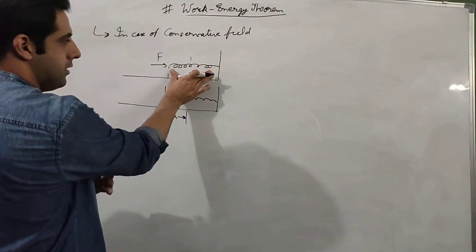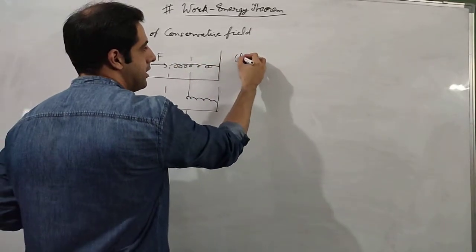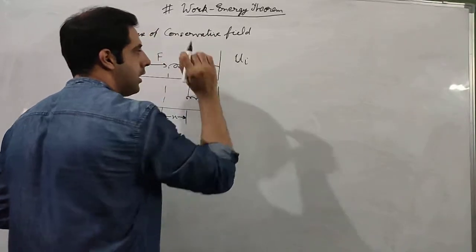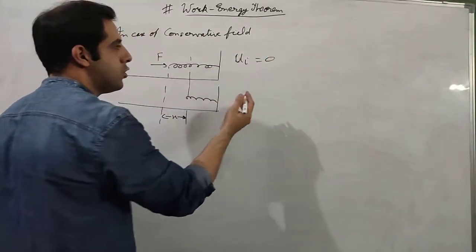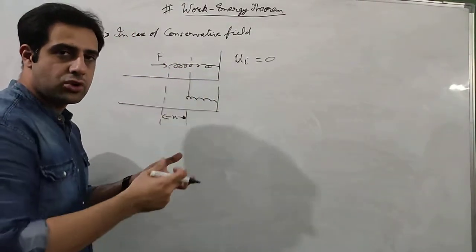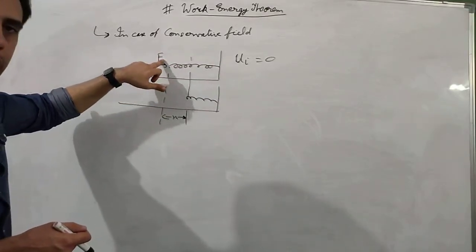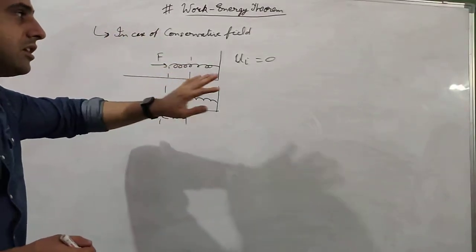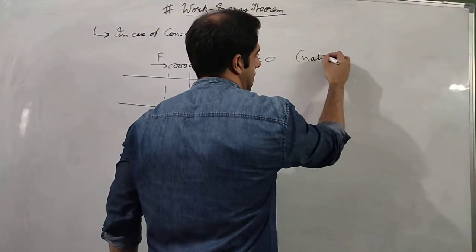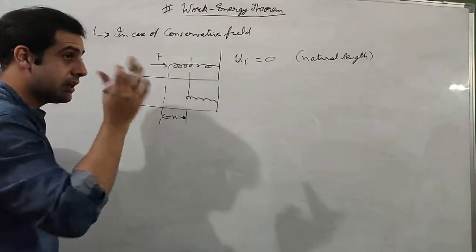Since the spring was at its natural length, at this point the initial potential energy is 0, because there is no restoring force applied, so this force does not have to do any work. So I will write, at natural length the initial potential energy is 0.